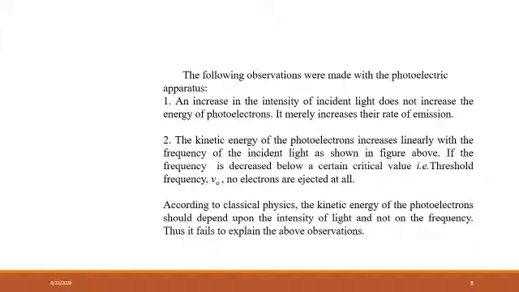So in order to eject an electron from the metal surface, the frequency should not go below that threshold value. Above the threshold frequency electrons are ejected, but below the threshold frequency there is no ejection of electrons at all.